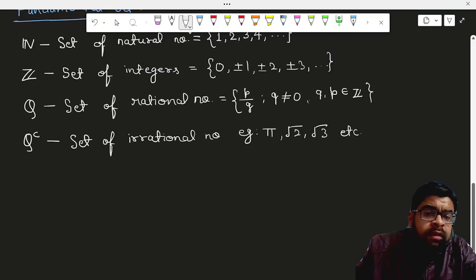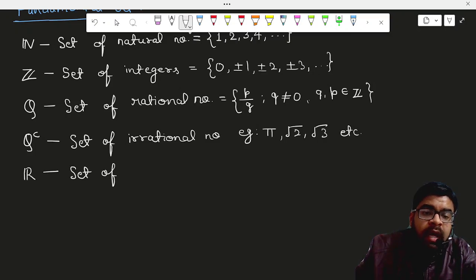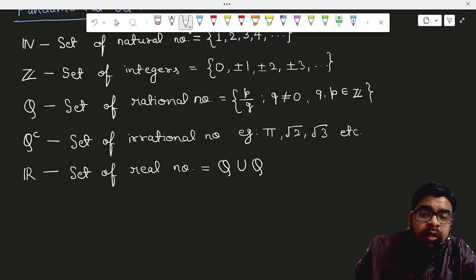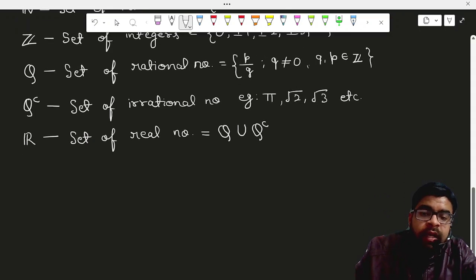Then write down capital R. Basically, it is the set of real numbers. And the set of real numbers, basically, it is nothing but the union of the set of rational numbers and the set of irrational numbers.